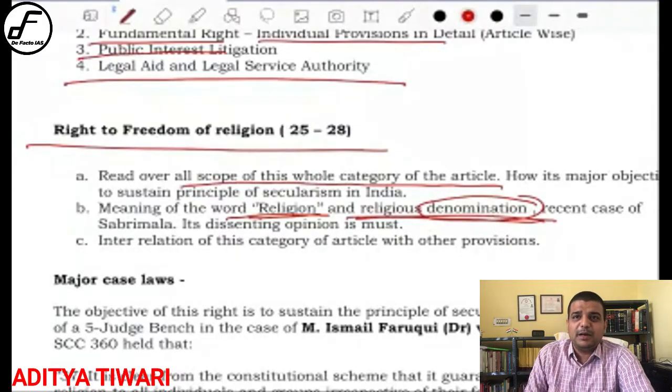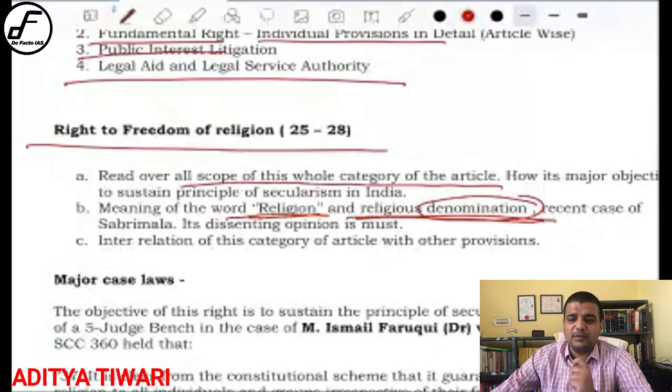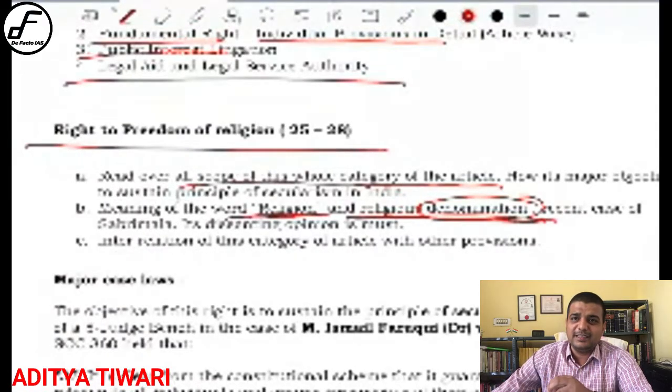Now, this Sabarimala case you must have seen. Whether the act of women participating in Sabarimala temple was part of religion or not was actually the issue in that particular case. And the court held that yes, it is a part of religion. There was a 5 judge bench; 2 held it is a part of religion but it does not offend article 25.